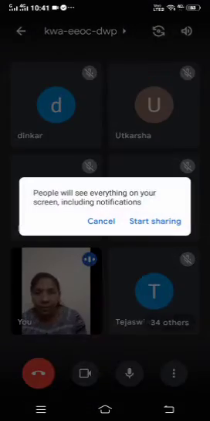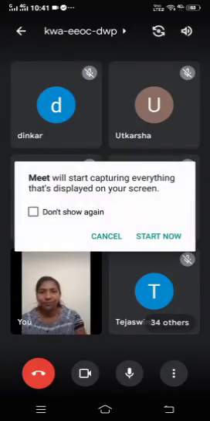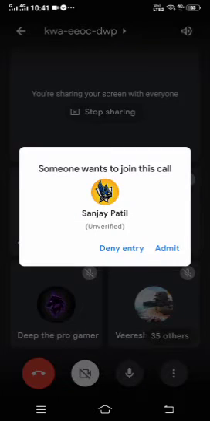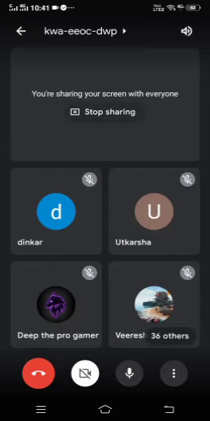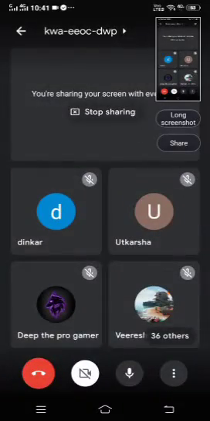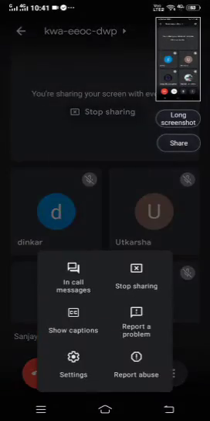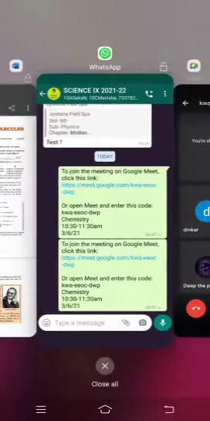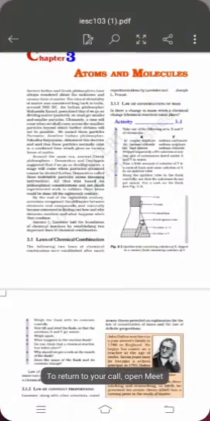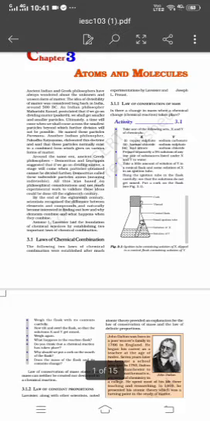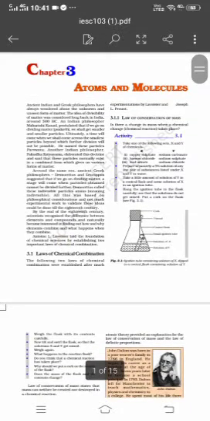I'm sharing my screen, children. So this is your textbook. You should not feel that you've never seen your textbook. This is chapter 3, and this is the chapter's name: atoms and molecules. The chapter is very easy and simple. I'm assuming that you can see the picture, children.